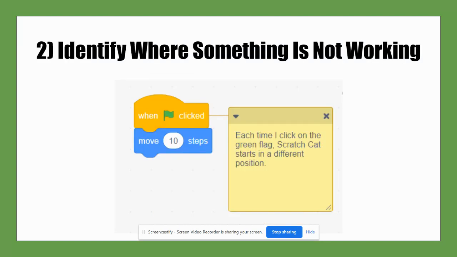The second reason you might add a comment is to identify where you're having problems. This means explaining what you want the program to do and what is happening. This makes it easier to problem solve or debug your program. Debugging your program essentially means determining what part of the code or program is not working as you intended.